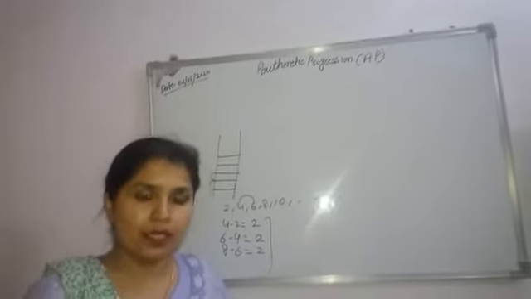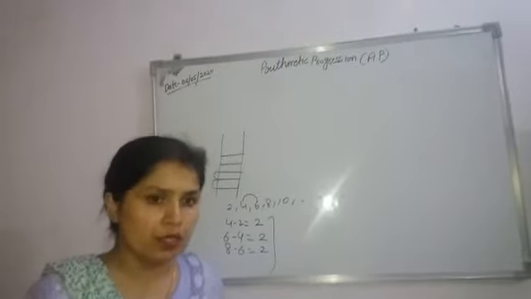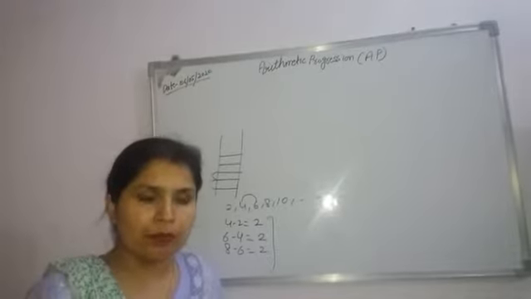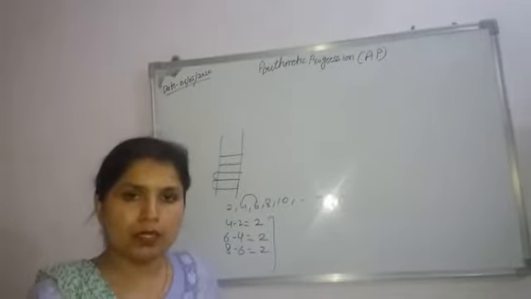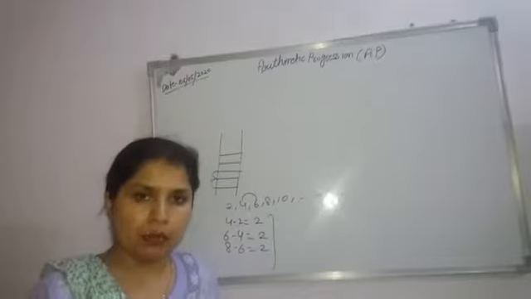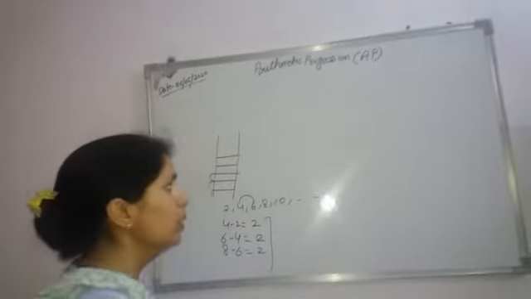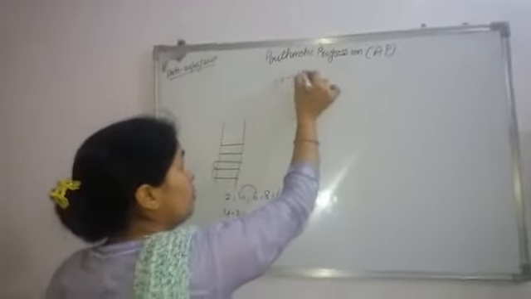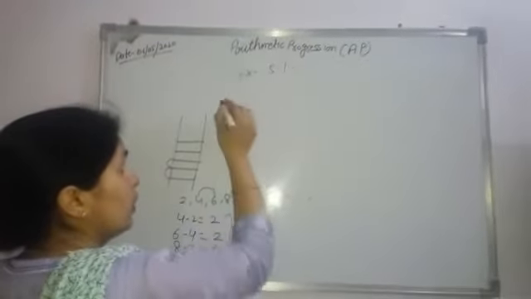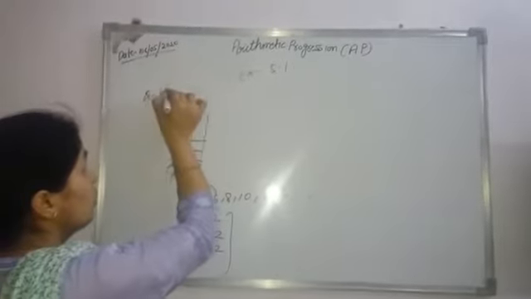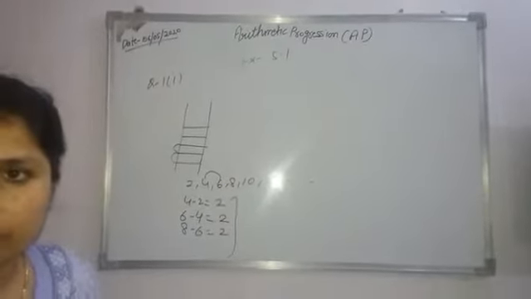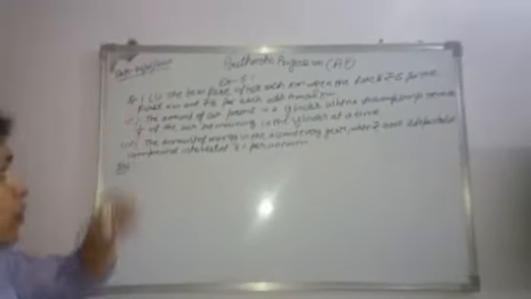Now in your first exercise, in your first question, we are going to show whether these numbers are forming an AP or not. Now come to the question. First is exercise 5.1, question number 1 and first part.